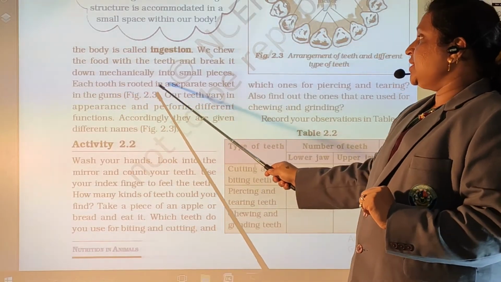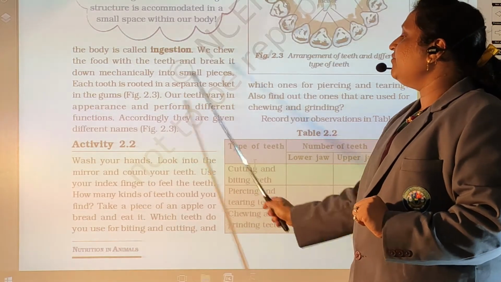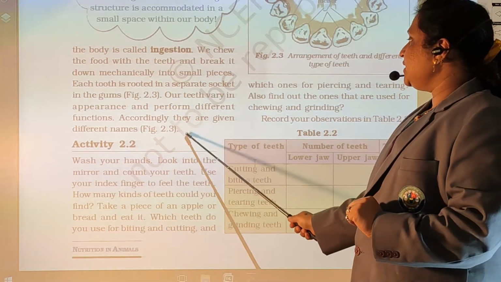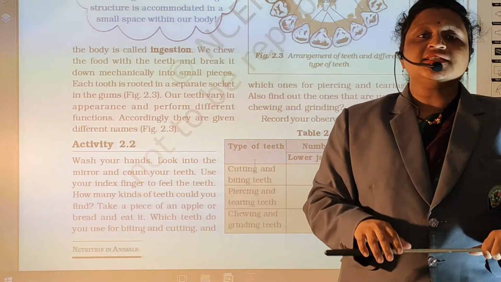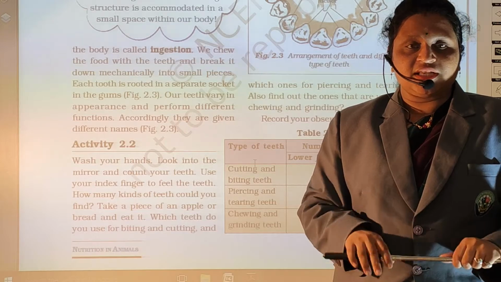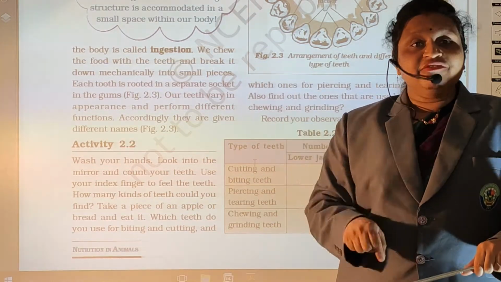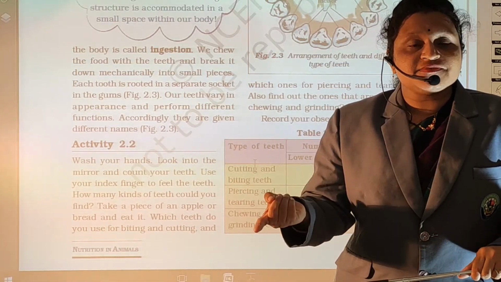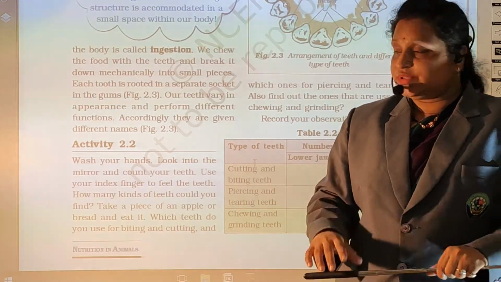Then each tooth is rooted in a separate socket of the gums. Our teeth vary in appearance and perform different functions. Accordingly, they are grouped into different types of teeth. Our teeth have various types: incisor, molar, premolar. So every tooth performs a different function. हर एक दांत का अलग-अलग function होता है.